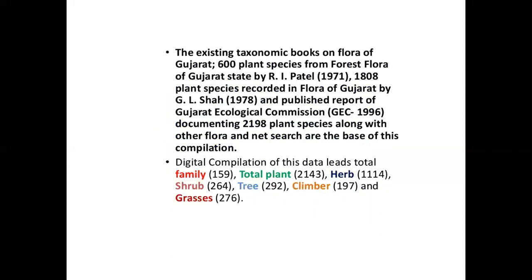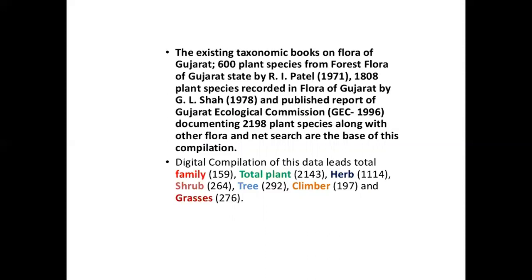The existing taxonomic books on flora of Gujarat are 600 plant species from forest flora of Gujarat state by R. I. Patel, and plant species recorded in flora of Gujarat by G. L. Shah, published as a report of the Gujarat Ecological Commission in 1996, documenting 2,119 plant species. Along with other floras and net search, these are the base of this compilation.